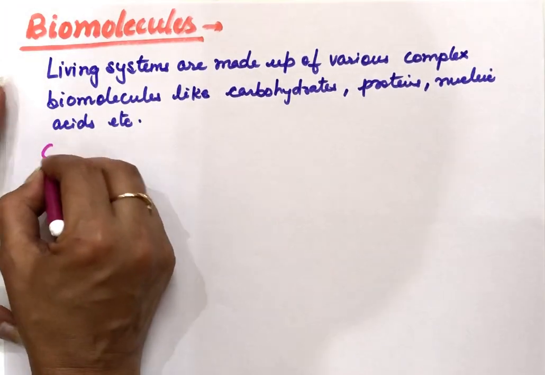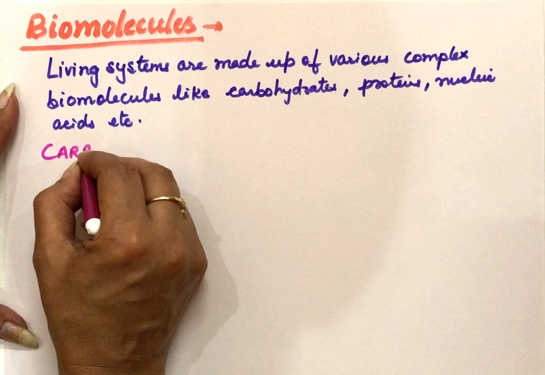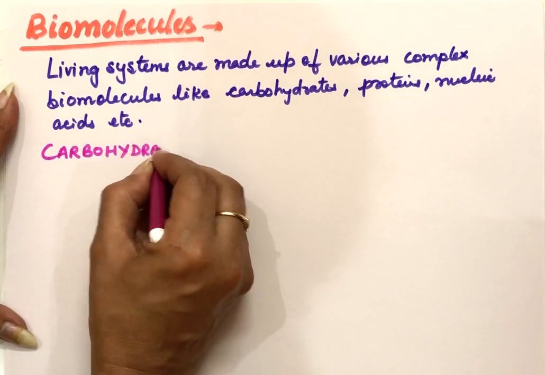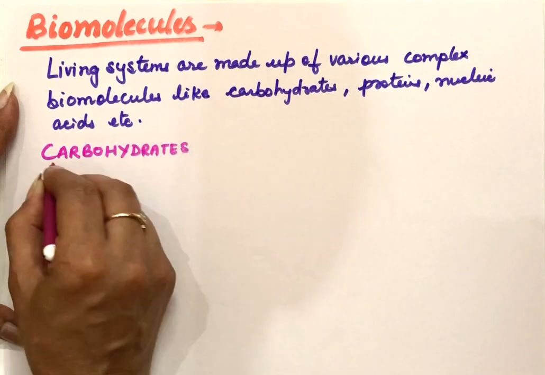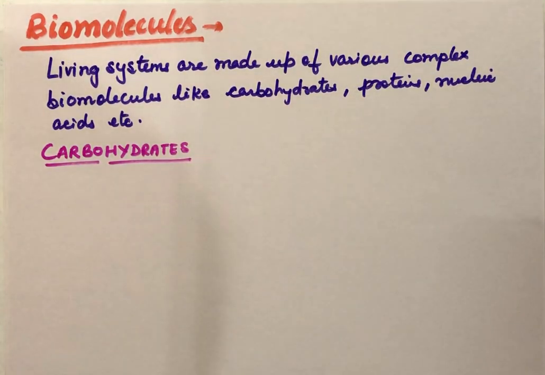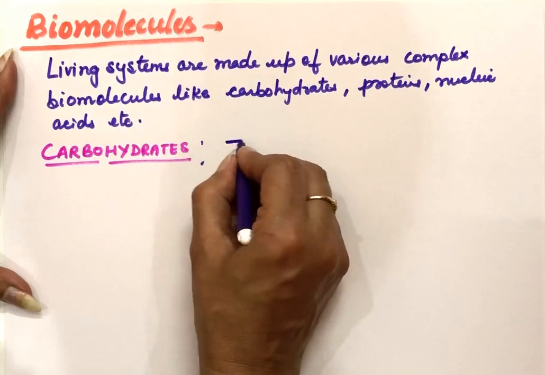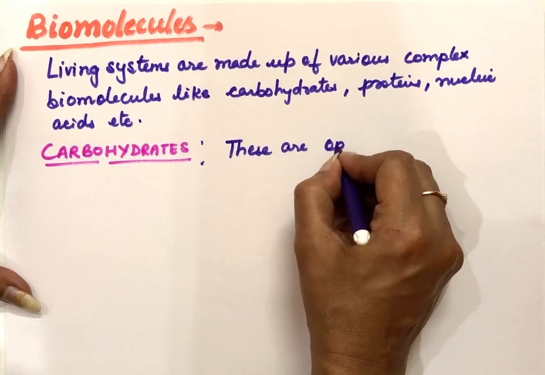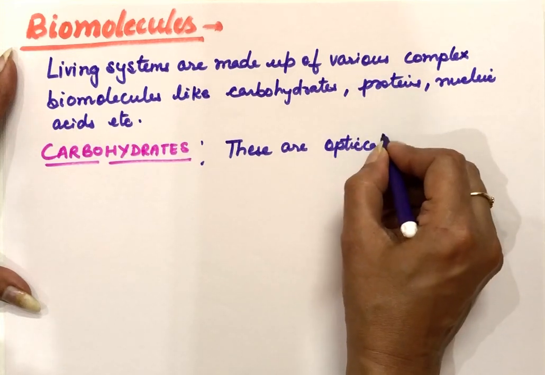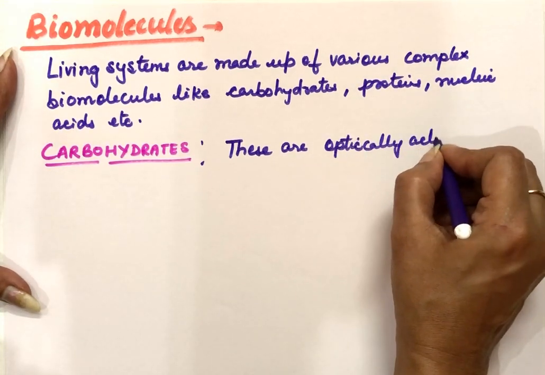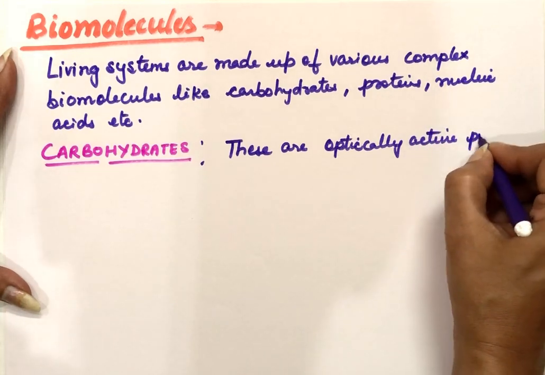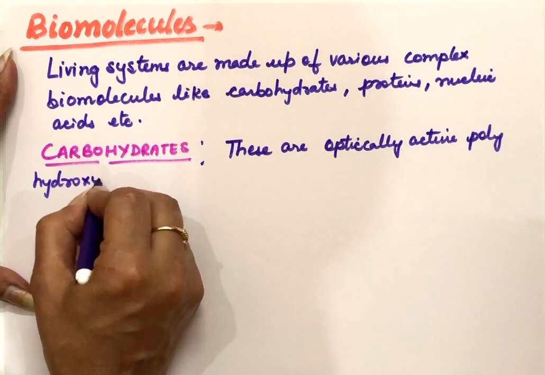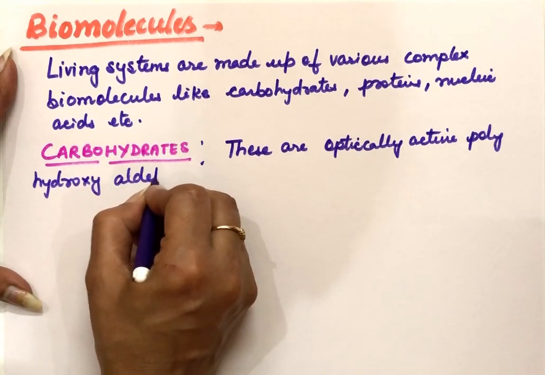Carbohydrates. The definition of carbohydrates is hydrates of carbon. This was the definition given initially, but actually these are optically active polyhydroxy aldehydes or ketones.